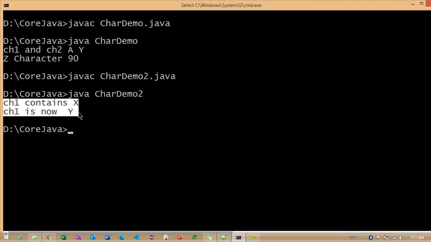So what I want to show in this example is that even though we are working with the char data type, we can increment the value, and based on this increment the character itself is not going to increment. Whatever value resides in the character, that same value is going to increment. Getting the point.